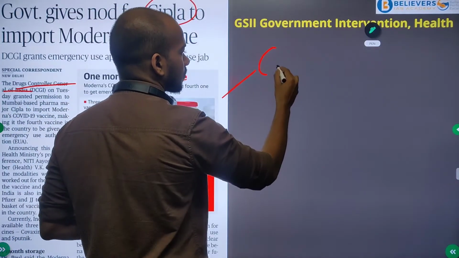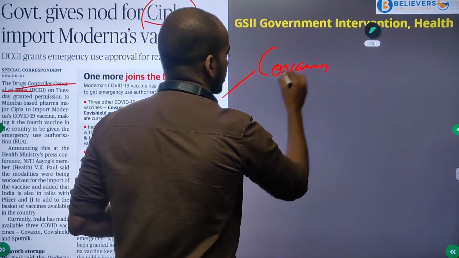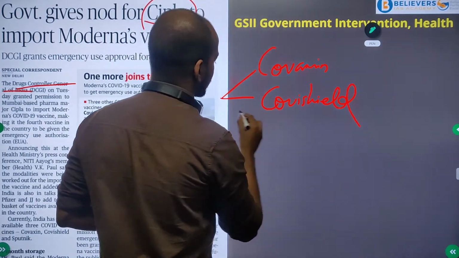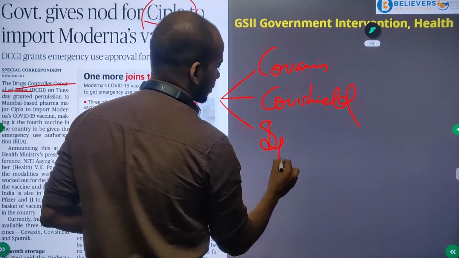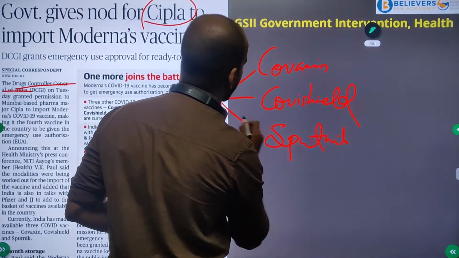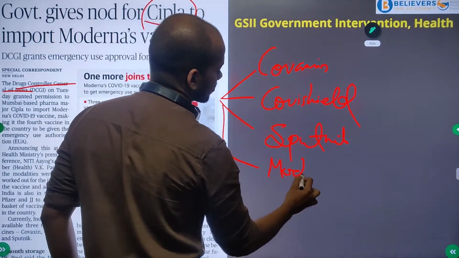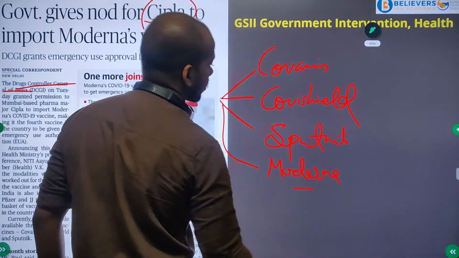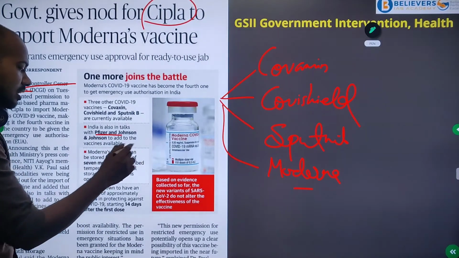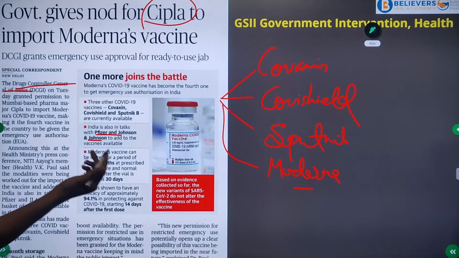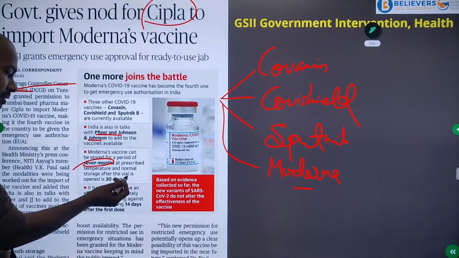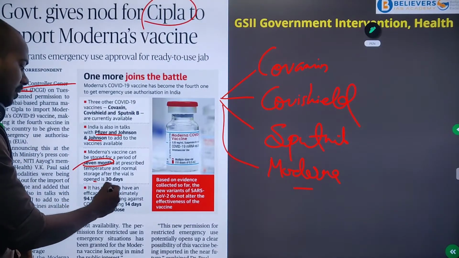One is Covaxin, the other one is Covishield, and the third one is Sputnik. And to this we are adding the fourth one, Moderna's vaccine. India is also in talks with Pfizer and Johnson & Johnson to add to the vaccines available. Also, the Moderna vaccine can be stored for a period of 7 months at the prescribed temperature, and in normal storage after the vial is opened, for 30 days.